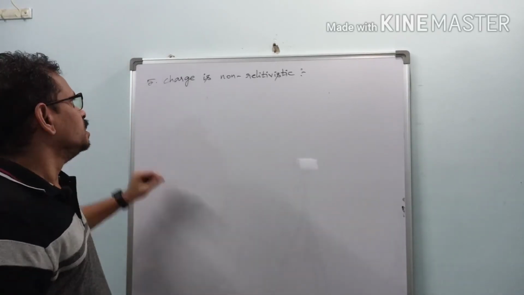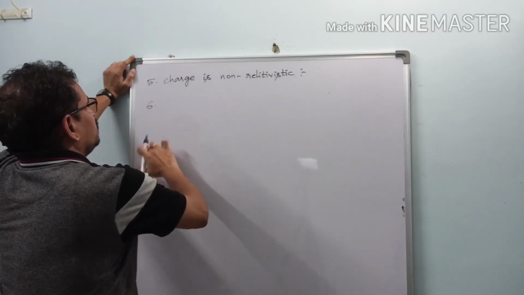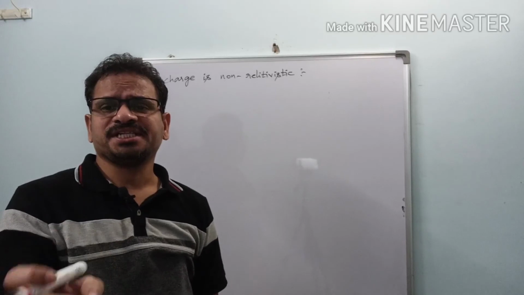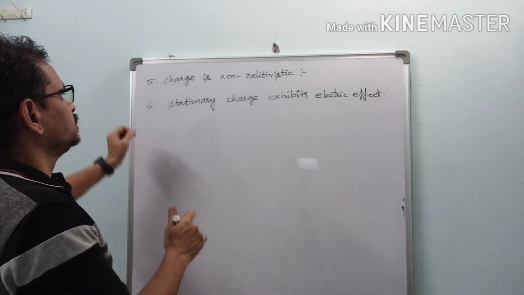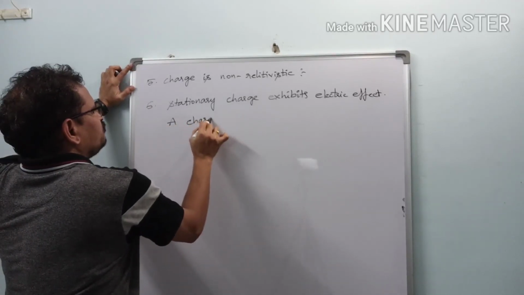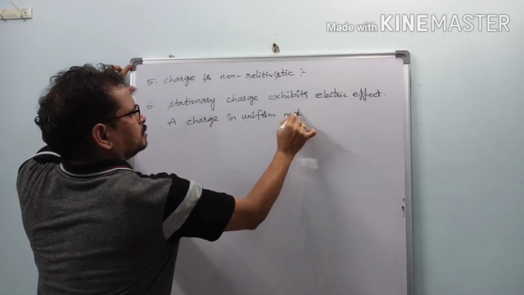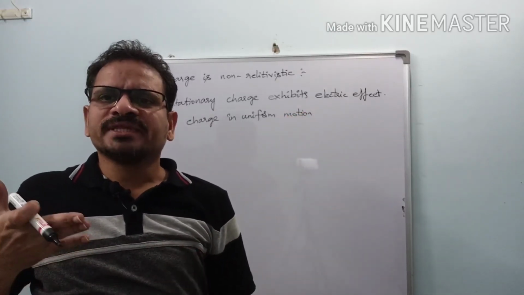Got it? Next, the last important one. A stationary charge produces electric effects. Next, a charge in uniform motion, that is, moving with a constant velocity.